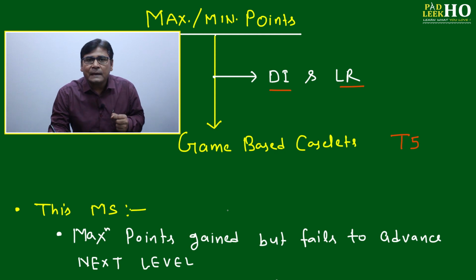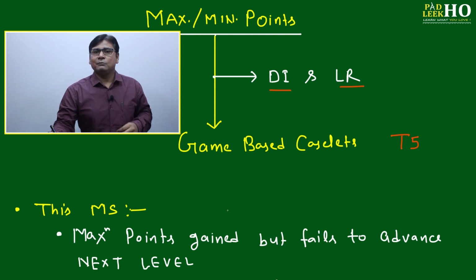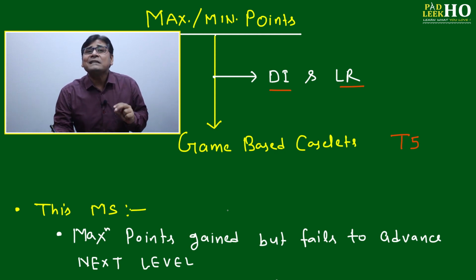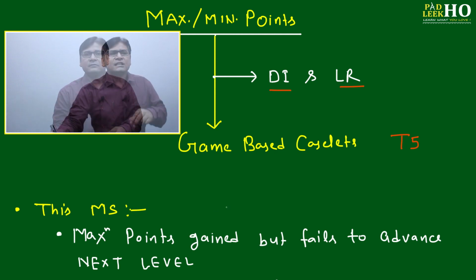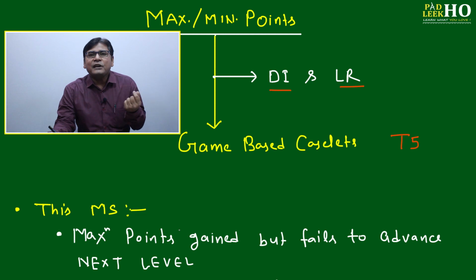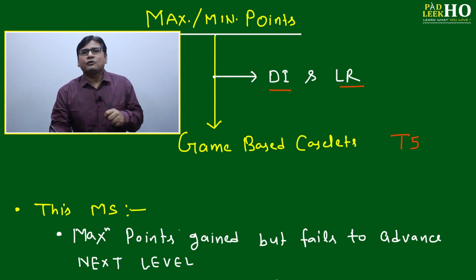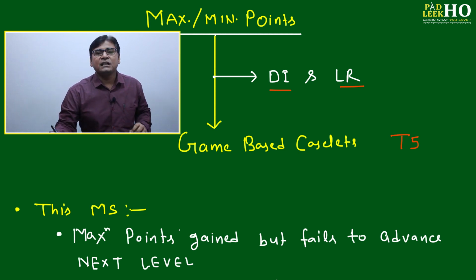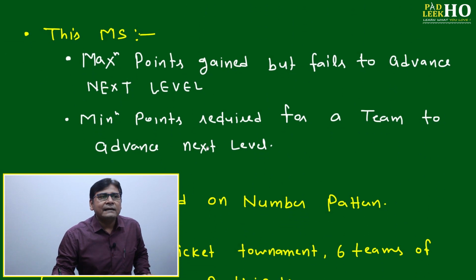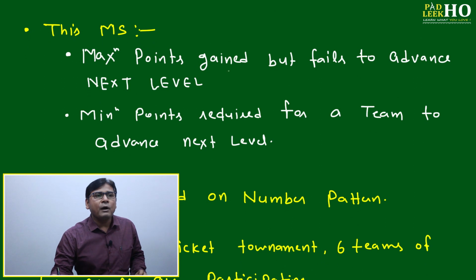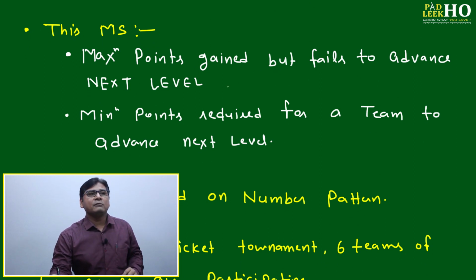Mathematically we will try to understand this. It is a typical type of question, and solving it always creates a little confusion, because we are not able to understand selection and number pattern, as we have to use both together. We will start to understand this confusing but common concept of minimum and maximum points during any game-based tournament. In this master stroke we will try to understand these two points: maximum points gained but fails to advance to the next level.